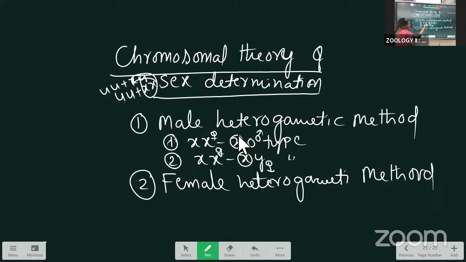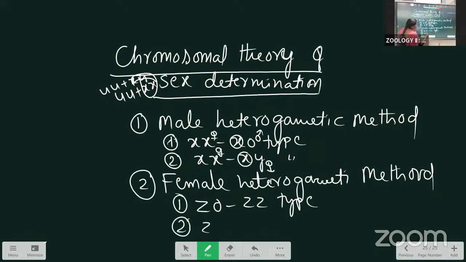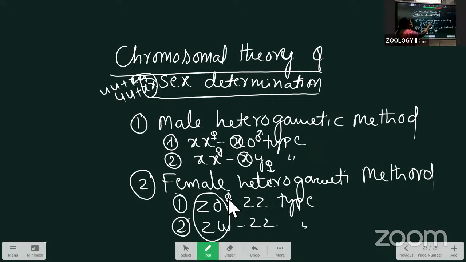I will explain the types in detail. Next, female heterogametic also has two types of methods: the ZO-ZZ type of sex determination, and the ZW-ZZ type of sex determination. Here the females are heterogametic, so the ova determine the sex in this one. In male heterogametic, the sperms determine the sex.